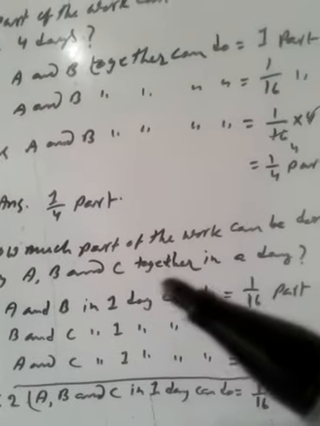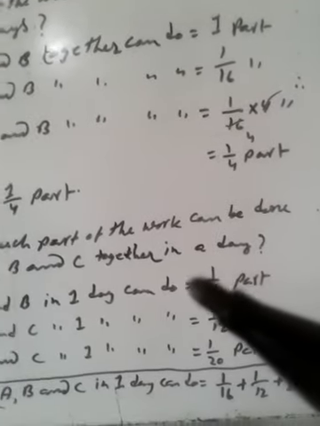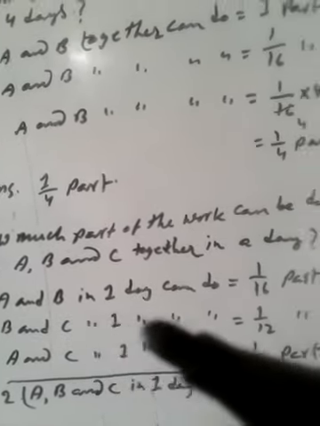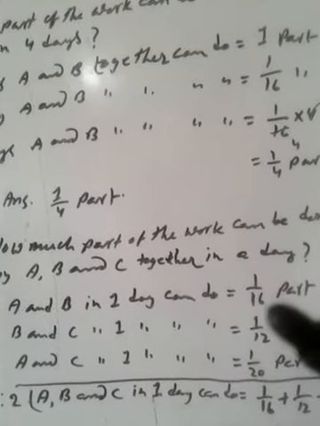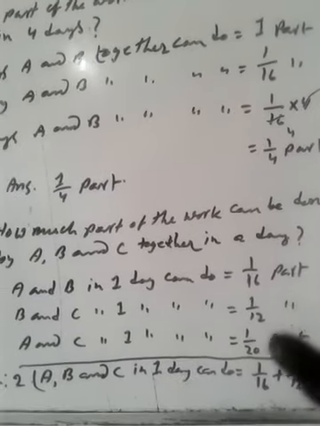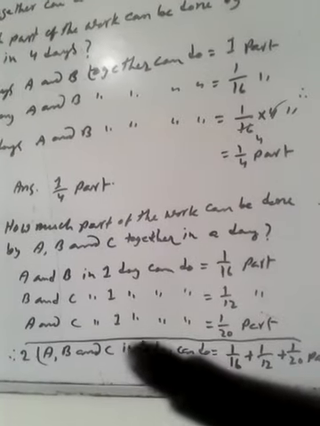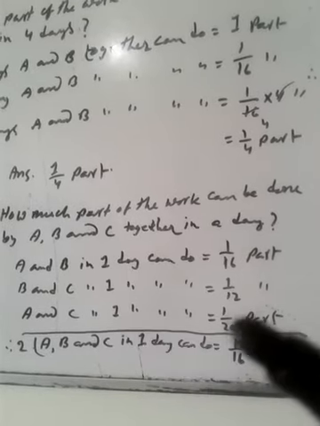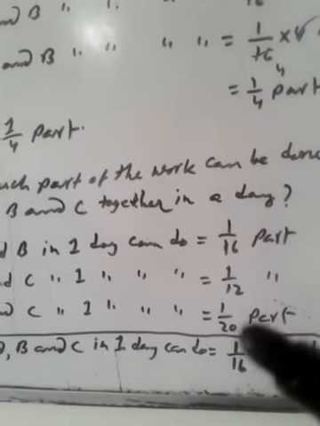Question B: how much part of the work can be done by A, B, C together in a day? In the first statement, A and B can do the work in 16 days, therefore in 1 day they can do 1 by 16 part. B and C can do the work in 12 days, so in 1 day 1 by 12 part. A and C can do the work in 20 days, so in 1 day 1 by 20 part.